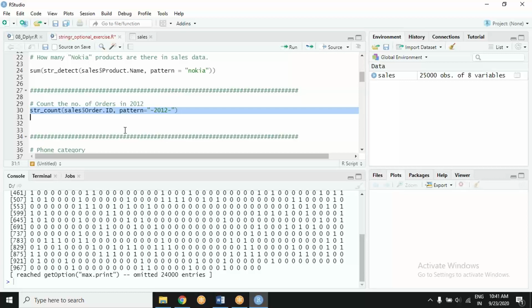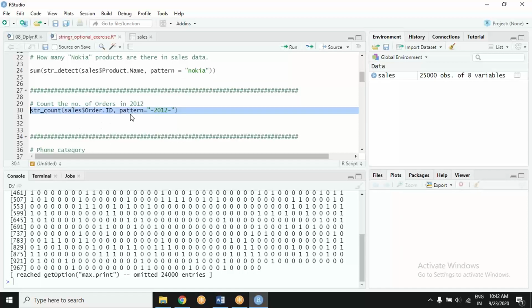Haji, others, do you realize the difference between str_count and str_detect? The key difference is str_detect will look at each index of this column to see whether Nokia is coming or not. It doesn't matter whether Nokia comes once or twice or thrice. It is only checking whether Nokia is there. If Nokia is there, it's true. If it is not, it's false. As simple as that.